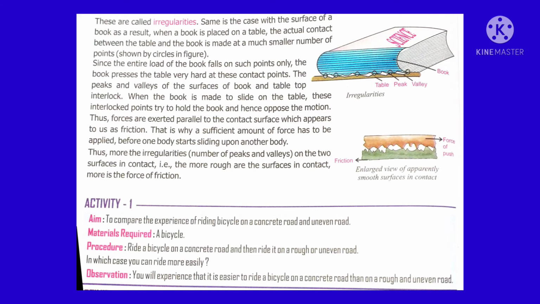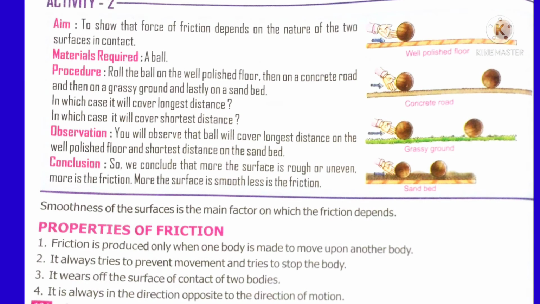What did you conclude from this activity 1? Riding a bicycle on a concrete road is easier than on a rough or uneven road. Again, you are going to do activity 2 to show that the force of friction depends on the nature of the two surfaces in contact. You are going to roll a ball on a well polished floor, then on a concrete road, thirdly on a grassy ground, and finally on a sandy bed.